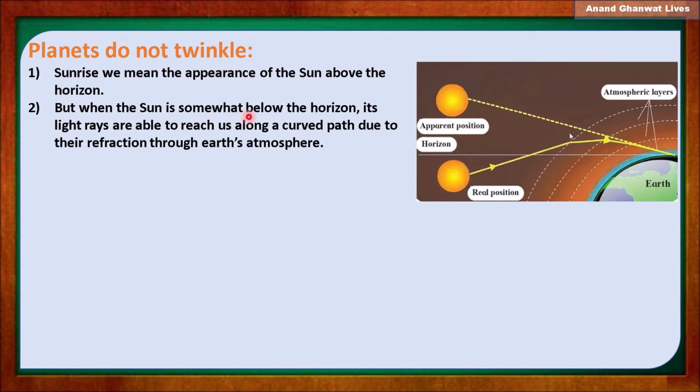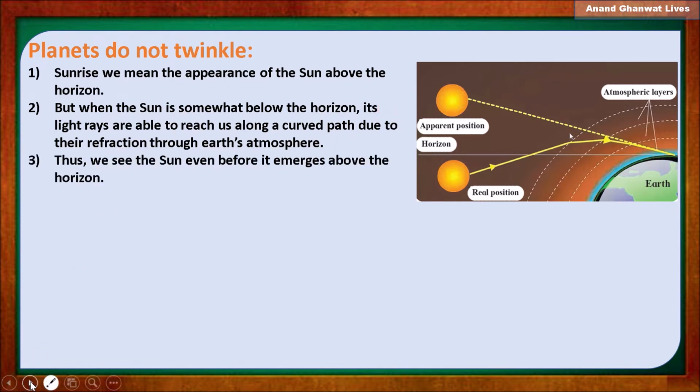When the sun is somewhat below the horizon, its light rays are able to reach us along the curved path. Because of this curved path, the light rays coming from the sun reach the Earth's surface. Thus we see the sun even before it emerges above the horizon.